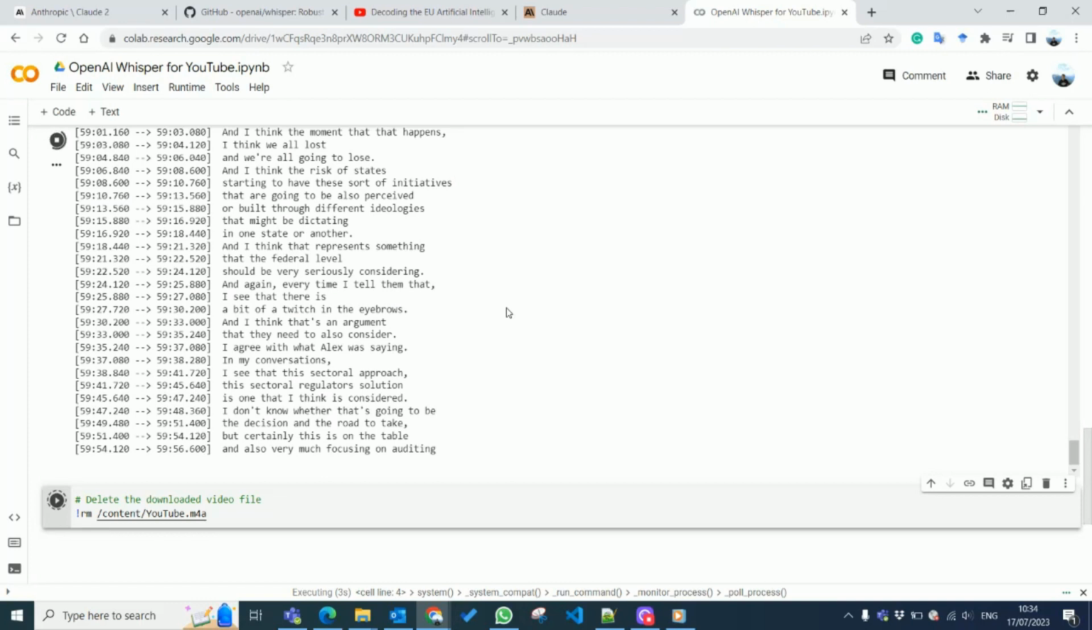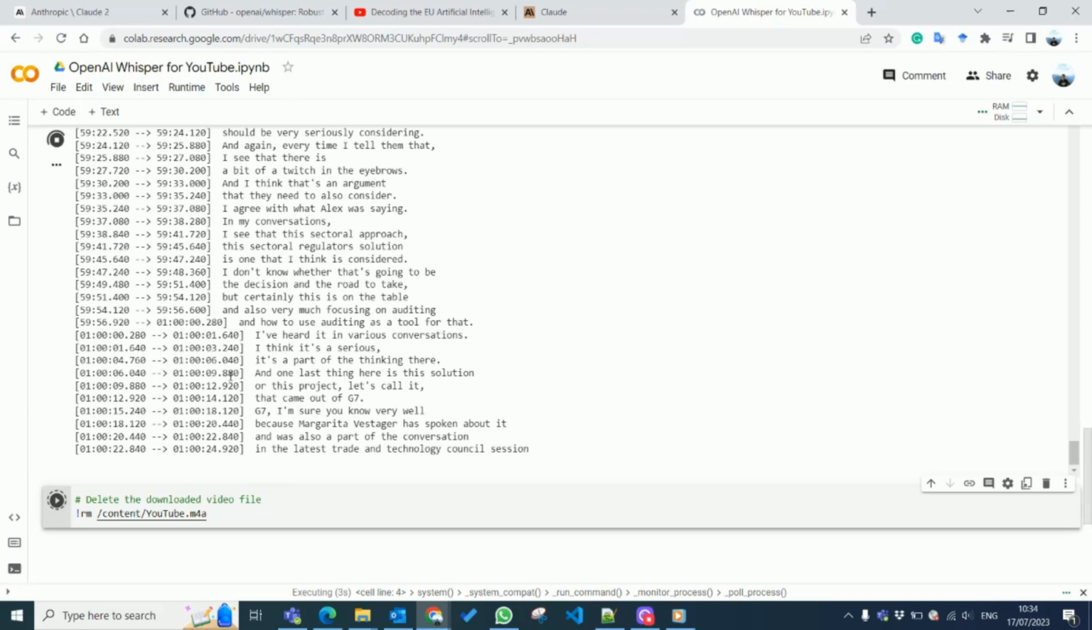So there is some output here, and you can see that the general output is in this style. First is the timestamp, then the transcription text.